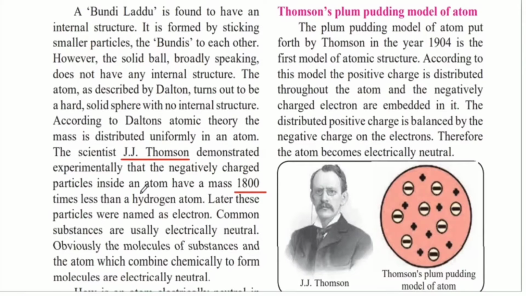In his experiments, he noted that the negatively charged particles within the atom have a mass which is 1800 times less than the hydrogen atom. Later, these particles were named electrons. So now, within an atom, all the negatively charged particles are termed electrons.